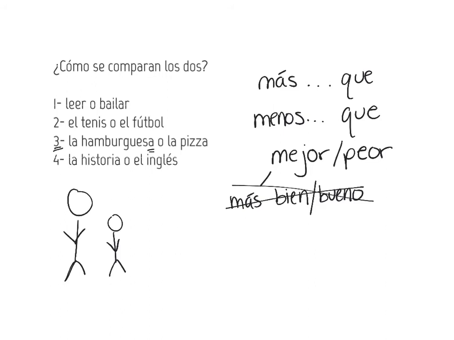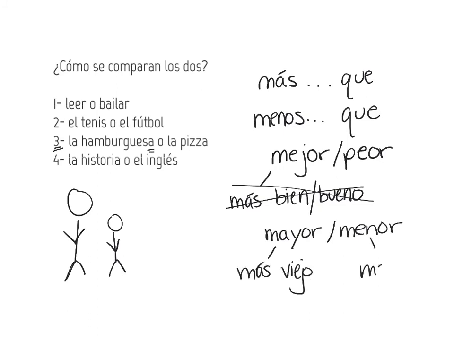The other ones that you had were mayor and menor. These refer to age. Mayor replaces más viejo, and menor replaces más joven. These can only be used with people. They would not be used with the bedrooms to say one bedroom is older than another. And they would not be used with things like the hamburger and pizza, right? We can't say something is younger than something else.